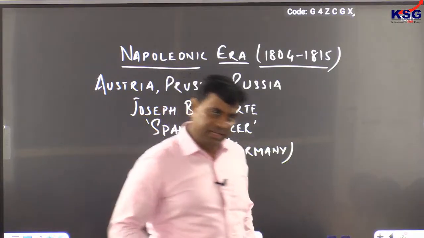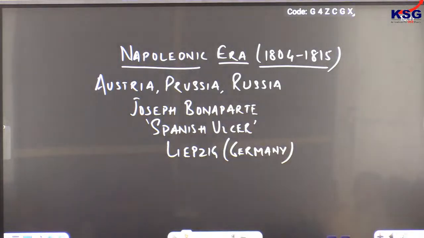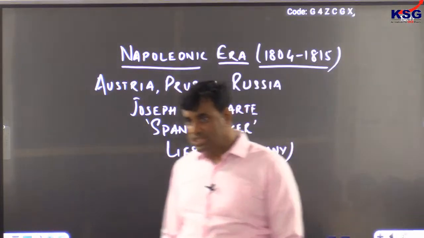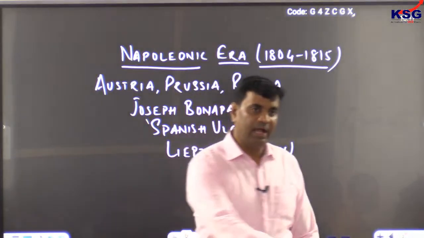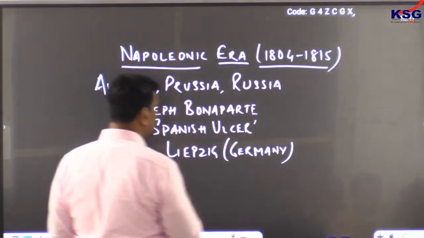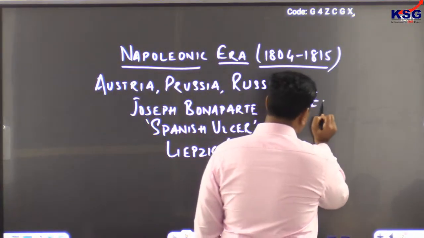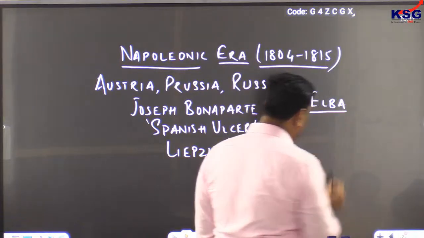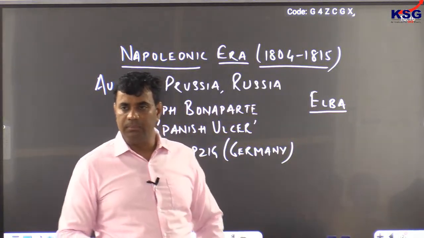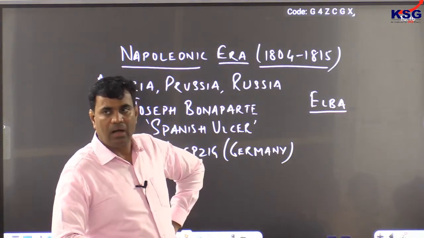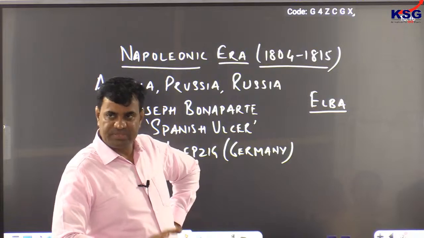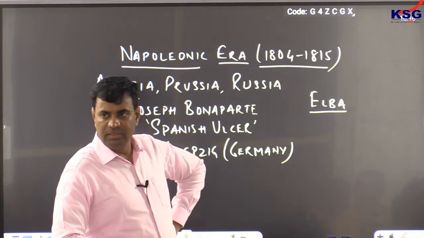In this military clash, Napoleon was defeated and deported to the island of Elba near Italy, in Europe itself.